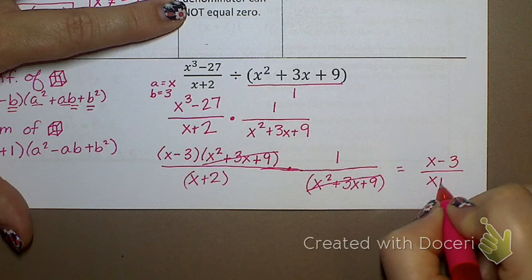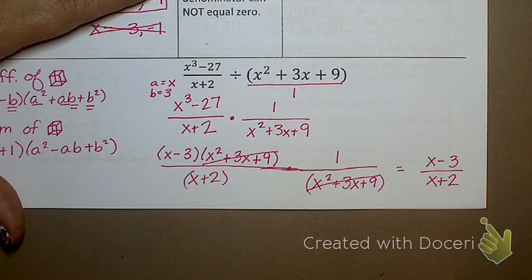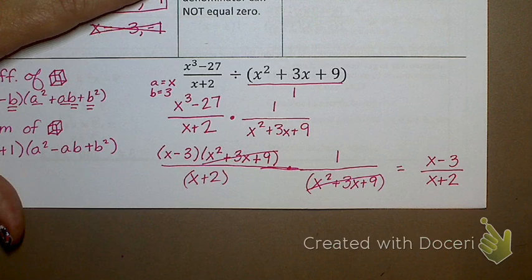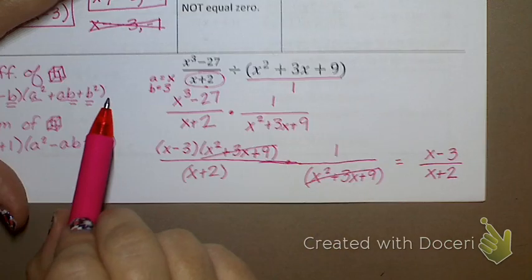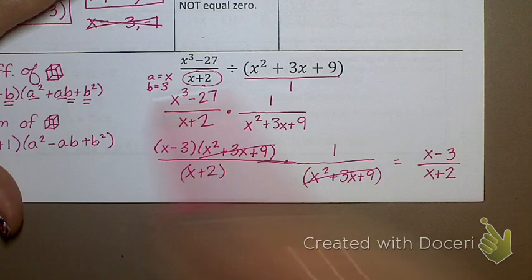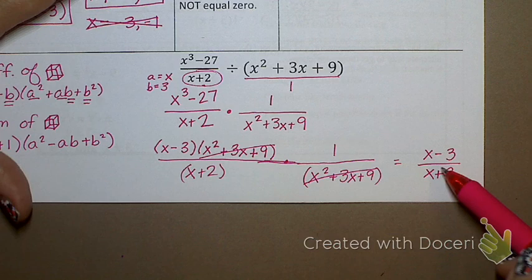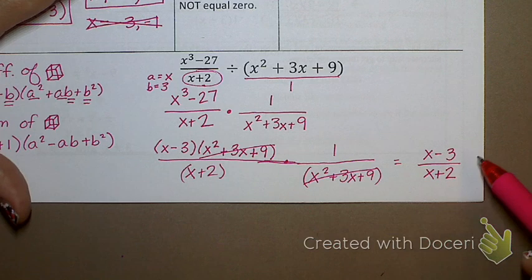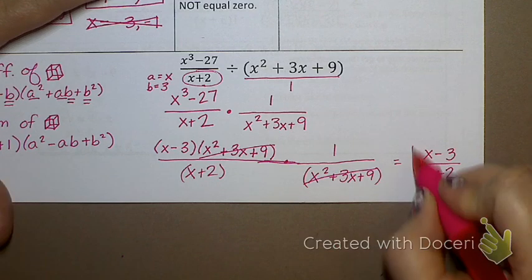Now, do you notice I'm not writing parentheses there? You can write the parentheses if you want to, but just know that when you see it in the book, if there's only one thing there, just like this, they're not going to write the parentheses. Does that mean that I can go ahead and cancel these two x's? No, because even though I'm not writing the parentheses, they still technically are in parentheses. So if I want to do anything with them, I have to treat them like they're in parentheses. So I'm stuck right there.